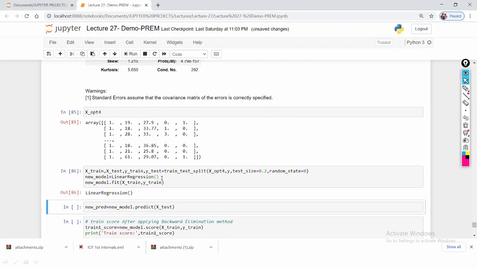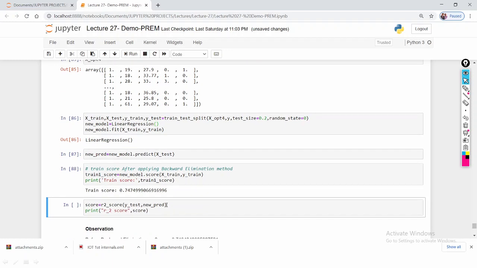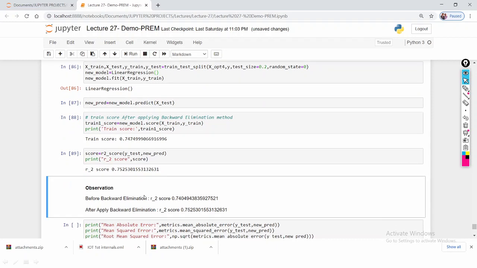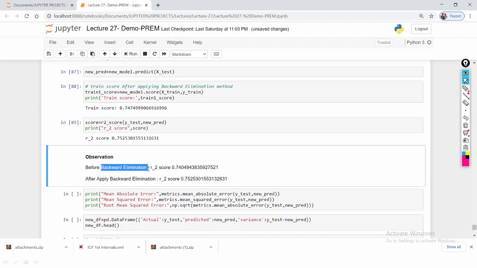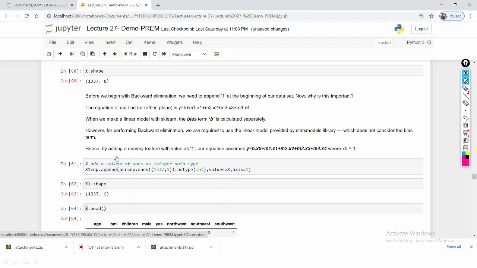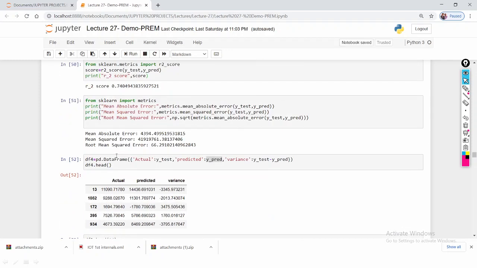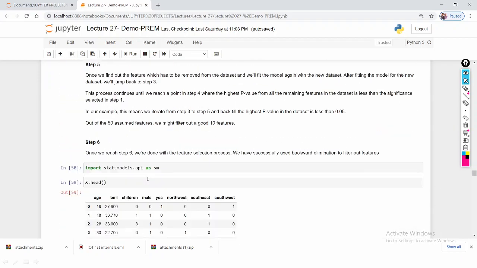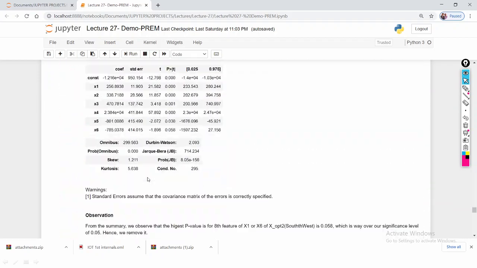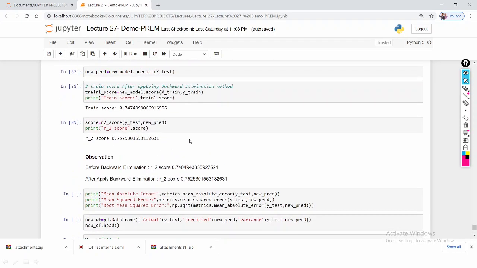Here I am applying linear regression, prediction score. This is my train score and this is my test score, which means 75.05. So before backward elimination, the R2 score was 0.7404. Let's check it. This is before elimination, 0.7404.